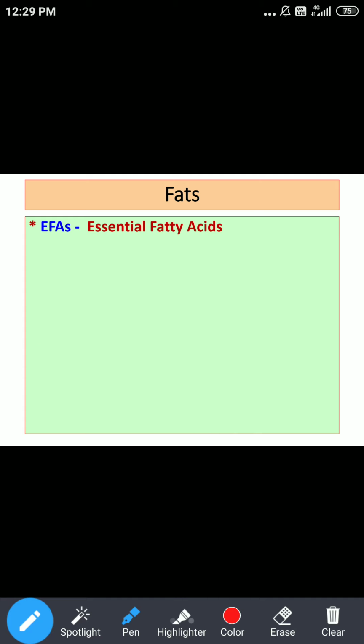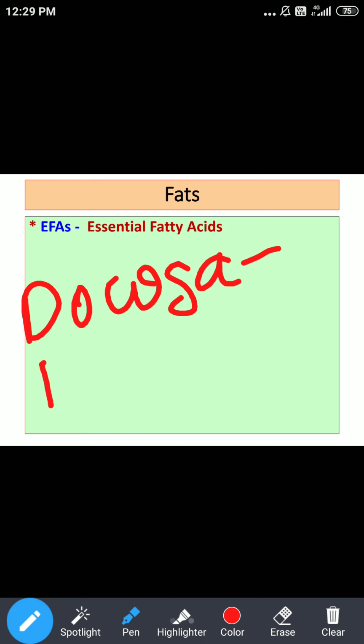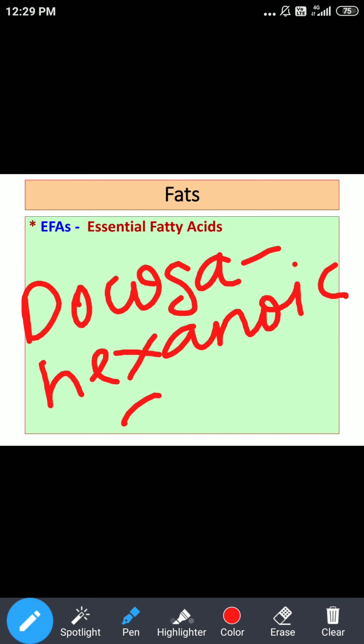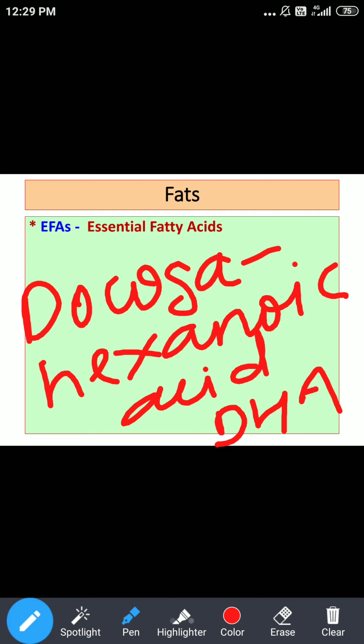And there is one more name: docosahexaenoic acid, abbreviated as DHA. Okay, so right now you know 5 examples of essential fatty acids. We said linoleic acid, alpha linolenic acid, arachidonic acid, eicosapentaenoic acid, and docosahexaenoic acid.